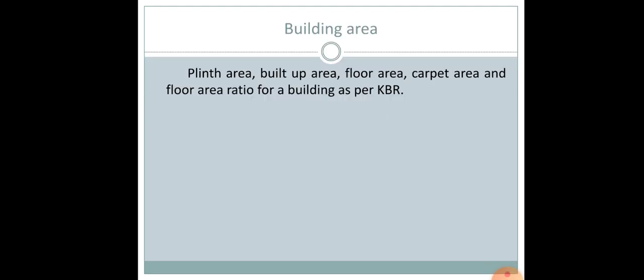So today we are going to discuss the various building area terms and we are going to discuss what is a plinth area, built up area, floor area, carpet area and floor area ratio for a building as per the Kerala building rules or the KBR.